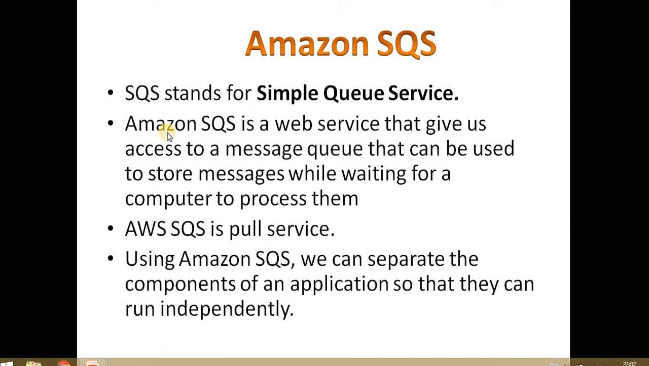In this video, we will discuss Amazon SQS. Amazon SQS stands for Simple Queue Service. This is a web service that gives us access to a message queue that can be used to store messages while waiting for a computer to process them. AWS SQS is a fully managed service. Using Amazon SQS, we can separate the components of an application so that they can run independently. In this video, we will see an example of how Amazon SQS helps us separate the components of an application so that they run independently of each other.